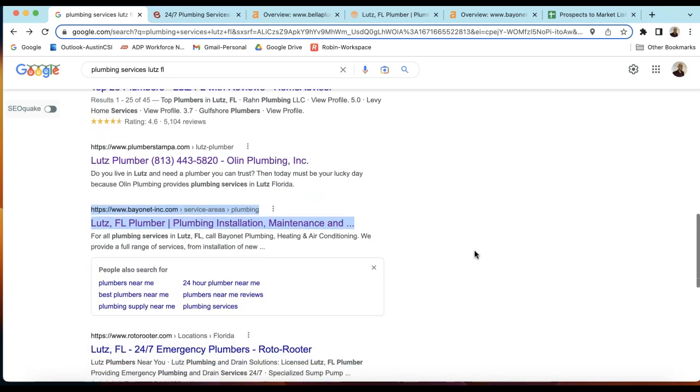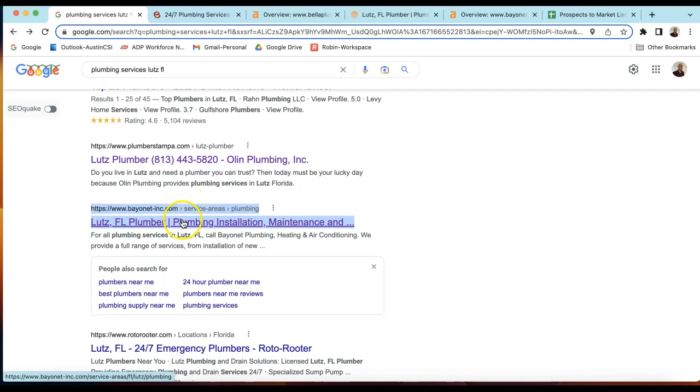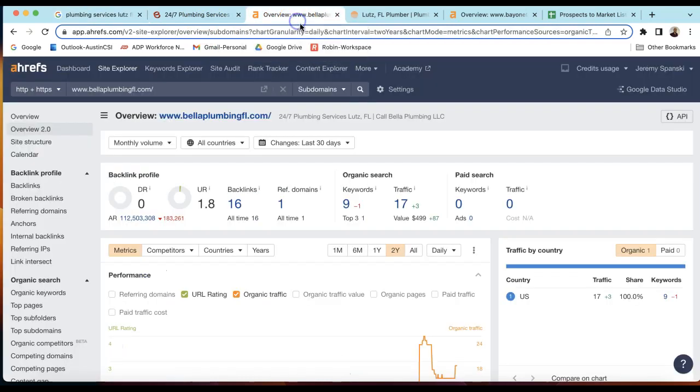So I'm going to compare your website to someone kind of in the middle of the first page, this Bayonet website right here. And if you could outrank this website, you'll be right here on that first page, and that'll bring you a lot of value. So to do that comparison, we use a tool here called Ahrefs, and here's your URL right here.